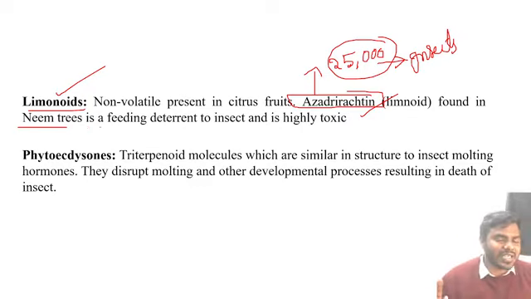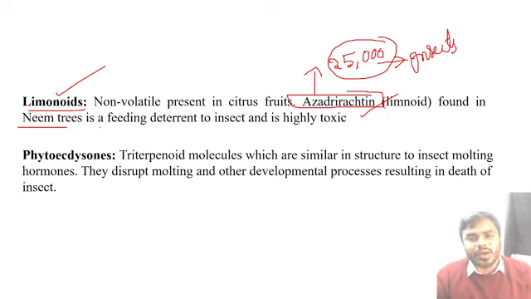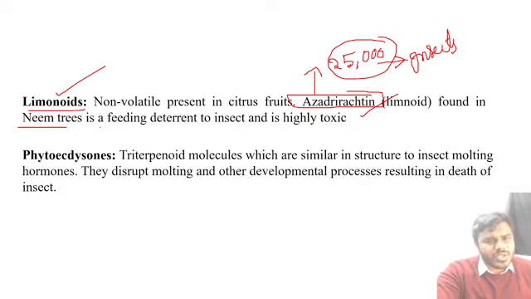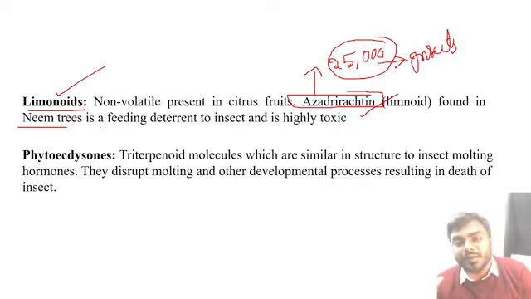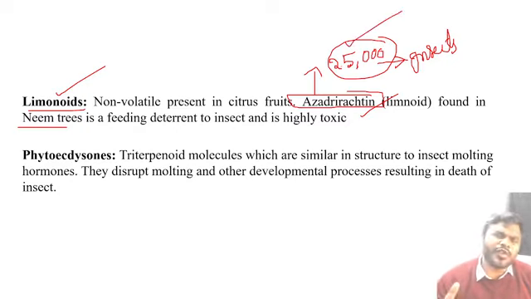No insect survives on the neem tree. You might have observed, we used to say the neem plant has antibiotic activity, antifungal activity also. Even fungus never affects the neem tree. No pathogen affects the neem tree. Why? Because, friends, the neem tree contains azadirachtin, which acts against more than 25,000 types of insects. Never forget the statement. It's very, very simple.